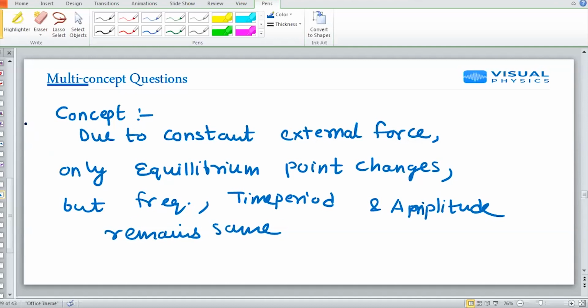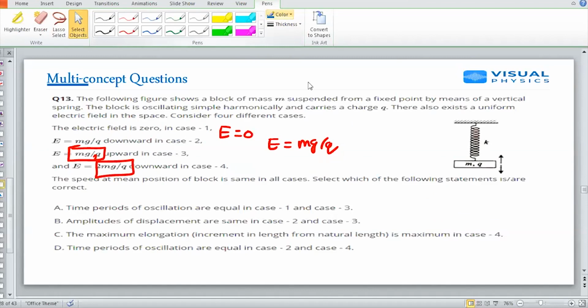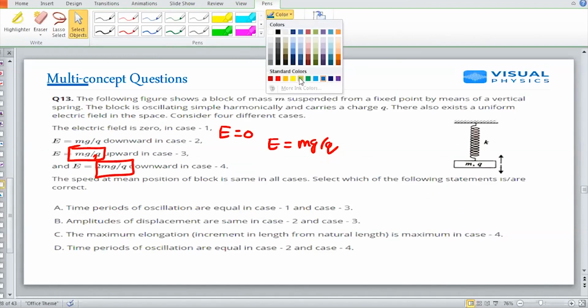So this is the concept. Right? Due to this, all the four options are correct in this question.